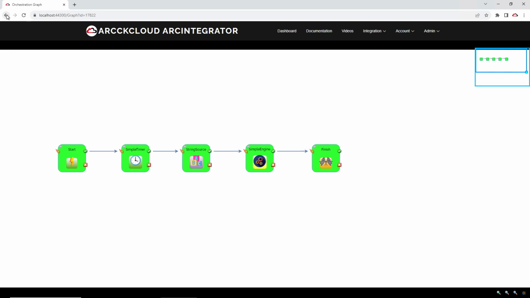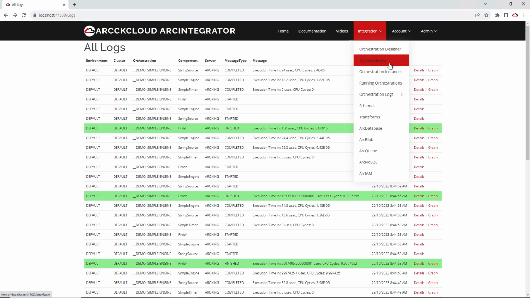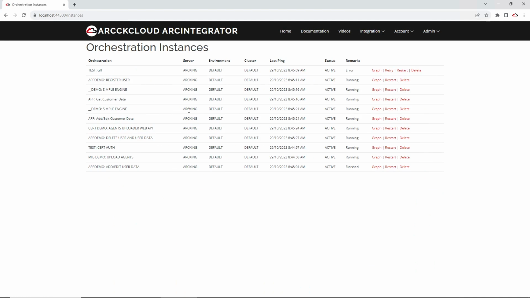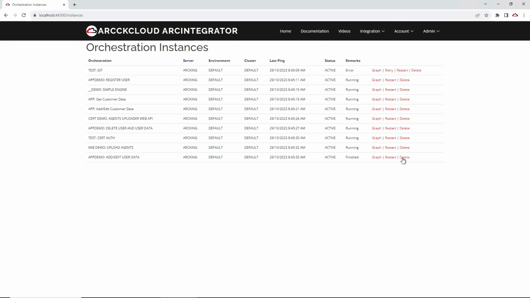So this is working. We have accomplished the task of having two engines running at the same time. Now we're going to undeploy the old engine. We're going to delete the engine, and that basically completes the swap.